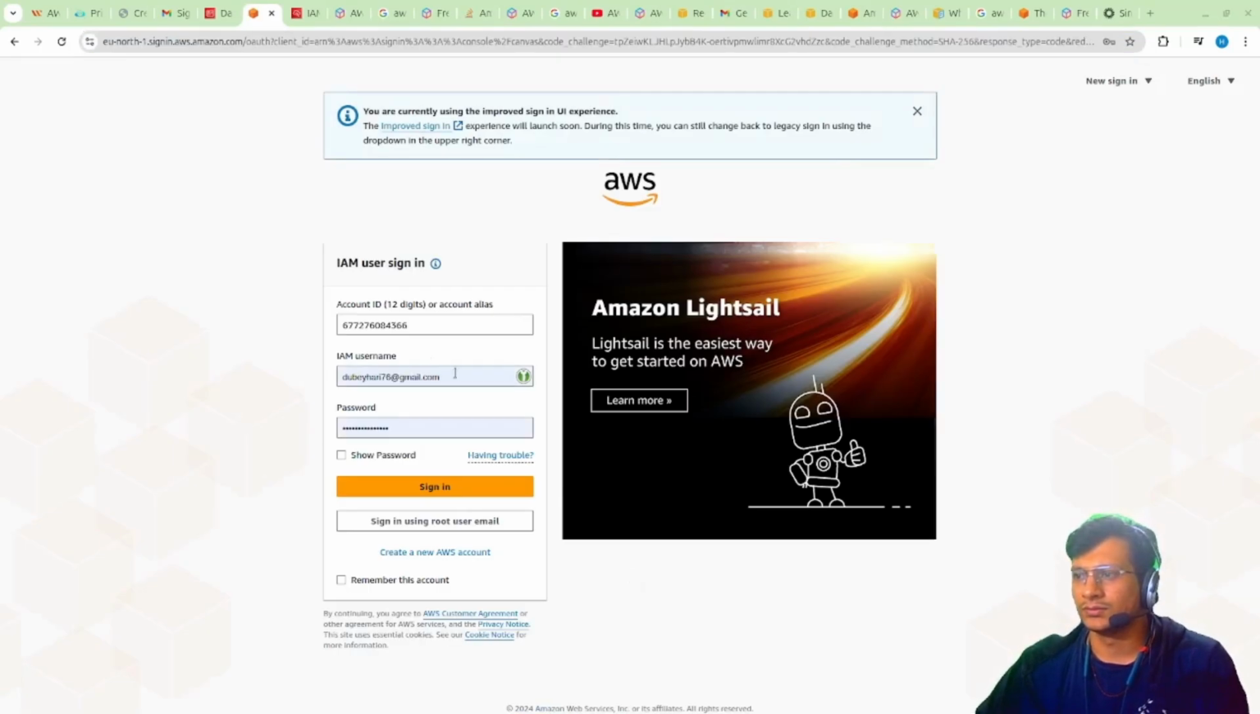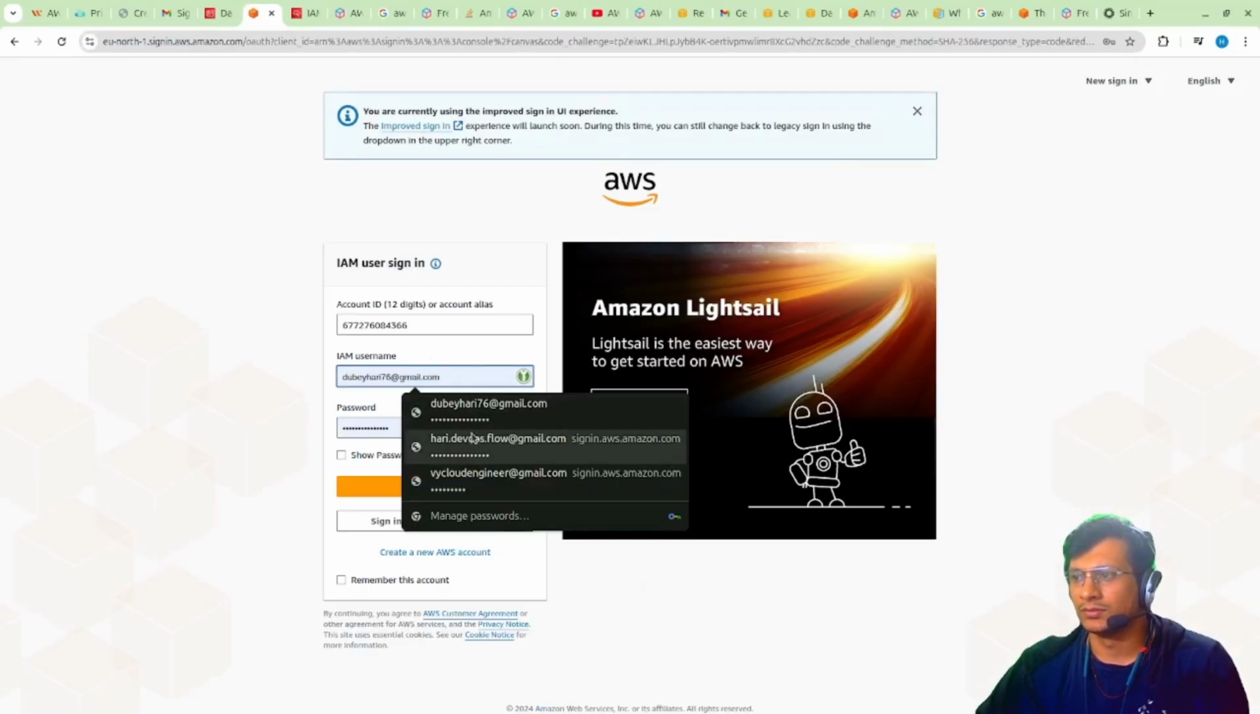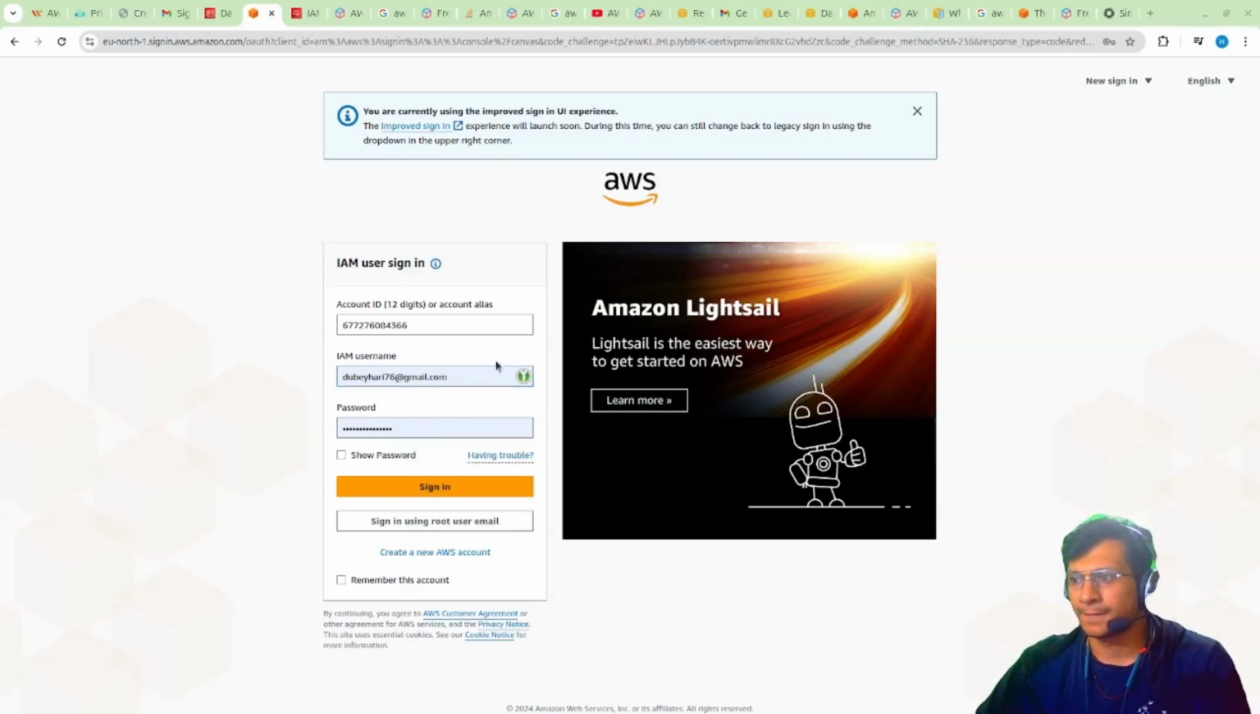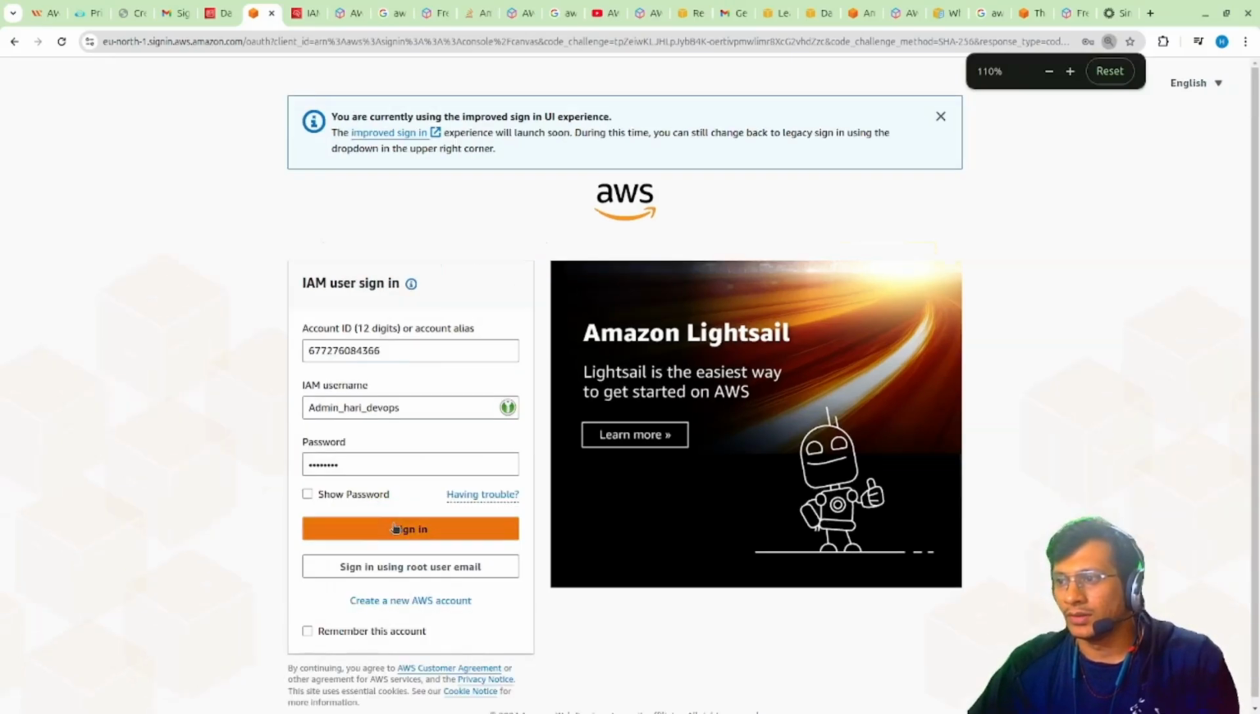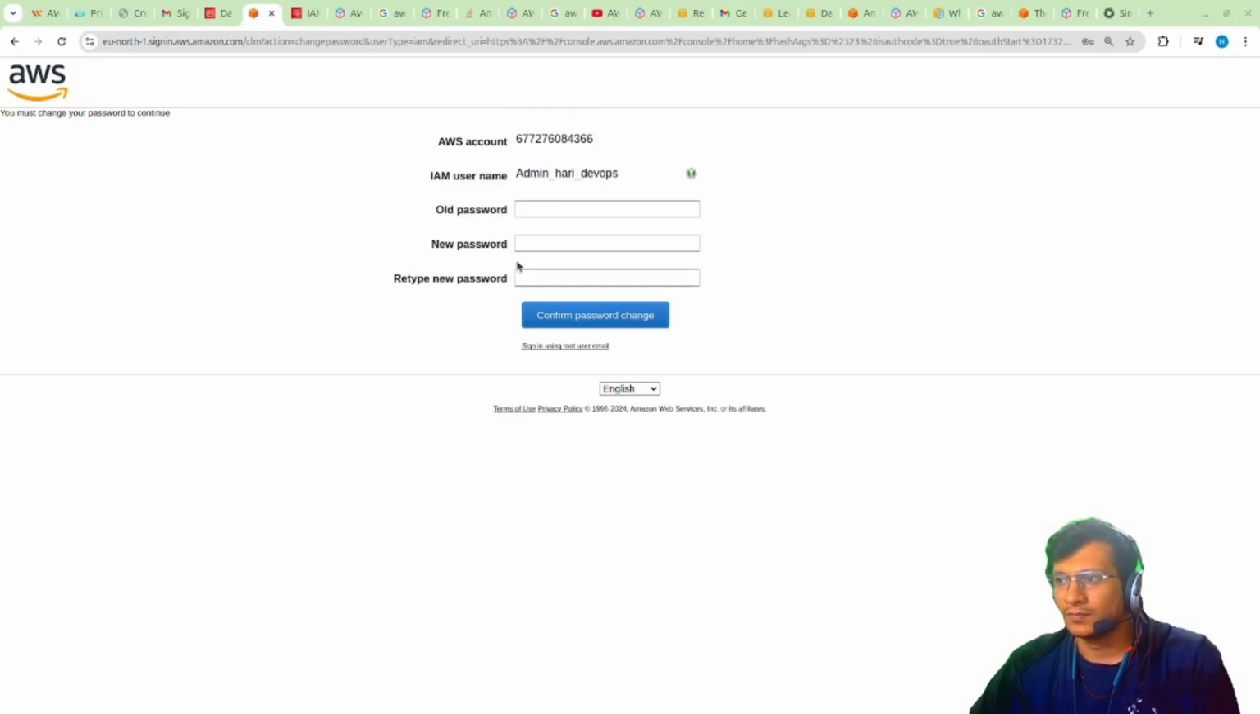Okay, so it is using my... this is not the right one. Just delete this. So this is the admin account. So IAM user. Okay, for IAM user you will be needing which account you are logging in: account ID, your username and password. Okay, old password I have to change. So just a moment, I'll just change this.